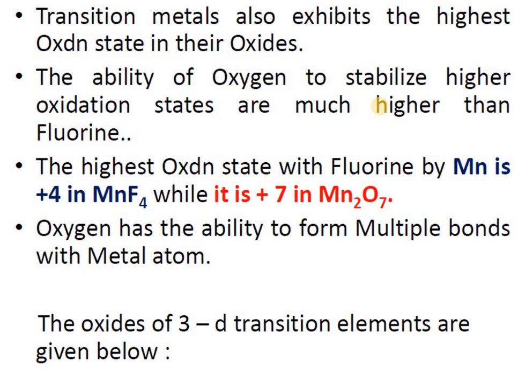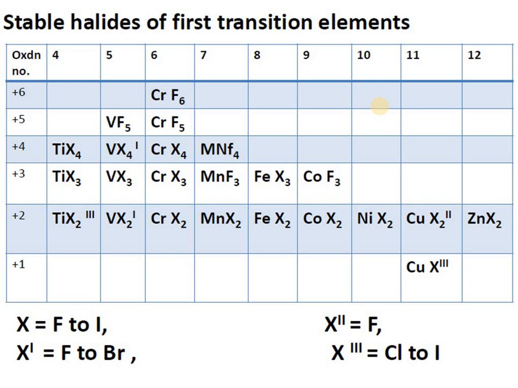As I told already, oxygen helps in increasing the oxidation state of the metal. The ability of oxygen to stabilize higher oxidation states is much higher than fluorine. We can see the examples here. Only very few fluorides are there, MnF4, MnF3, MnF2.